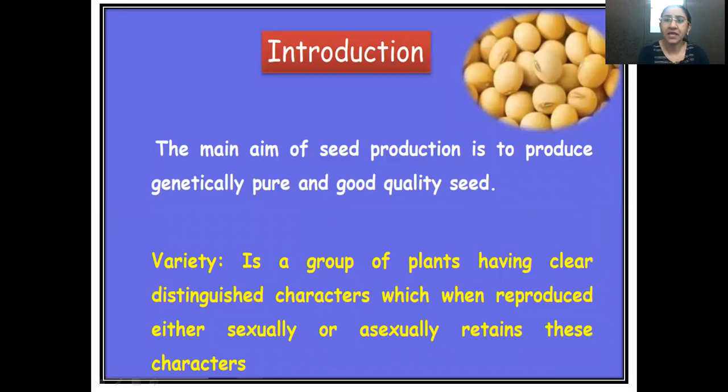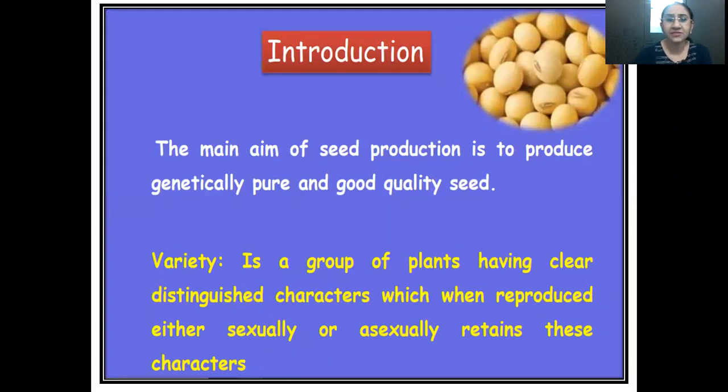First is the introduction. The main aim of seed production is to produce genetically good or pure quality seeds. That means all the characteristics of that particular variety should be true to its type. During seed production, the variety should show all its set characteristics, and it should be a good quality seed. The final end product of any seed production or multiplication program is to have good quality seeds in our hands.